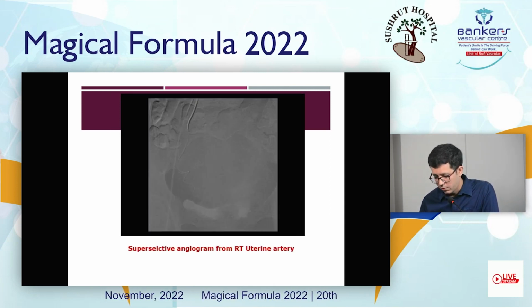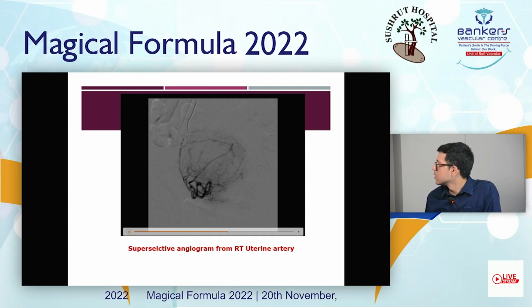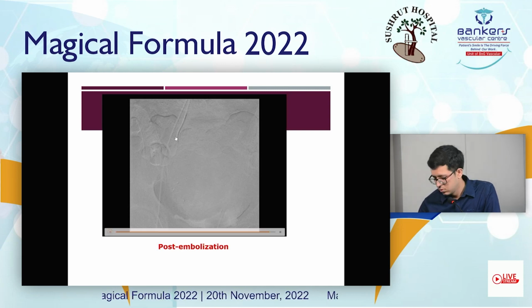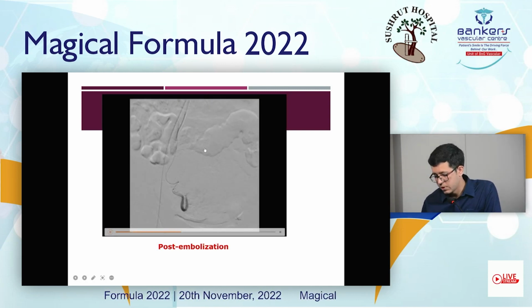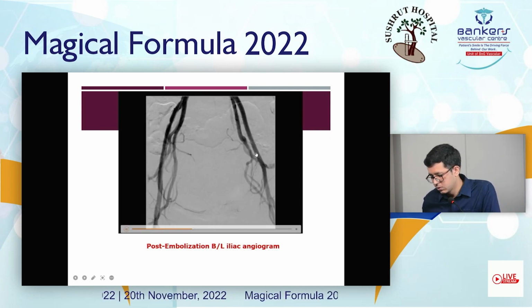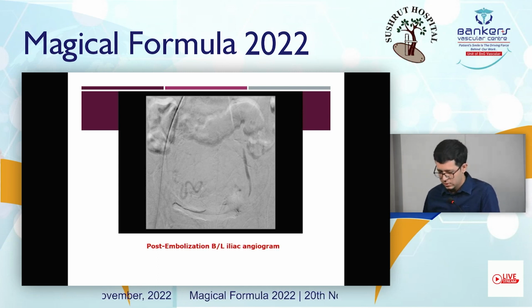Similarly, for the right uterine artery, a right uterine angiogram was taken, which also showed a large uterine fibroid. It was embolized, and the post-embolization angiogram showed no residual hypervascularity. This is the final bilateral iliac check angiogram, which showed no residual hypervascularity supplying the uterus.